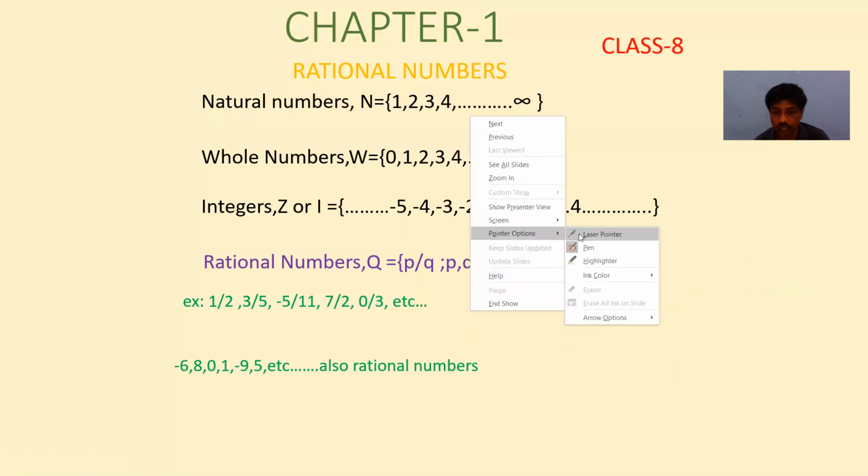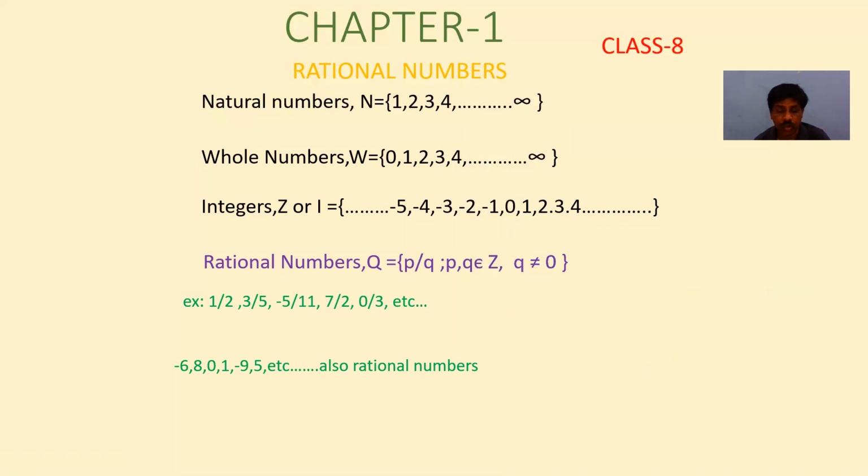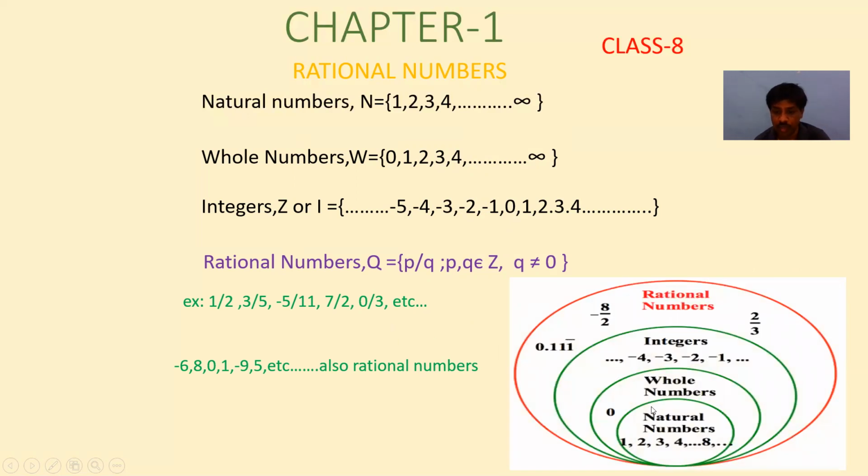Now we completed natural numbers, whole numbers, integers, and rational numbers. Let's see them in diagrammatic form. Natural numbers are the smallest set of numbers. They are 1, 2, 3, 4 like this.